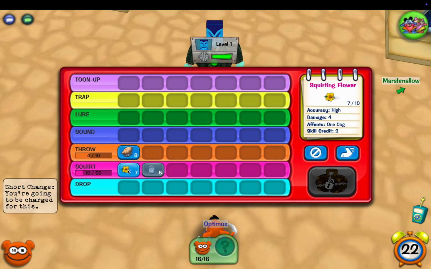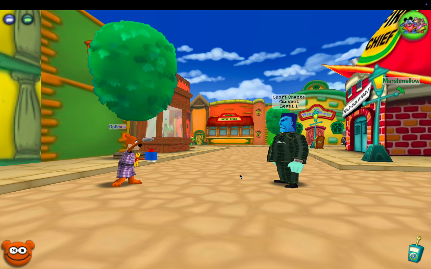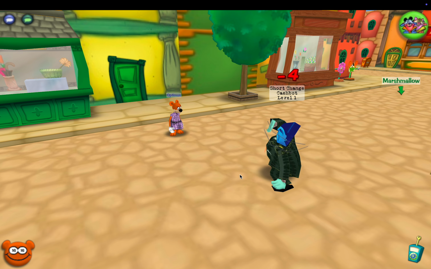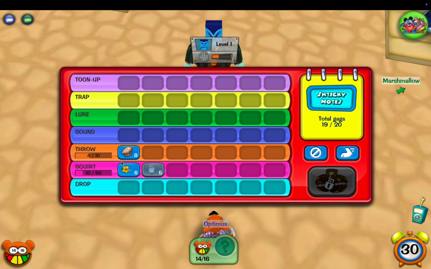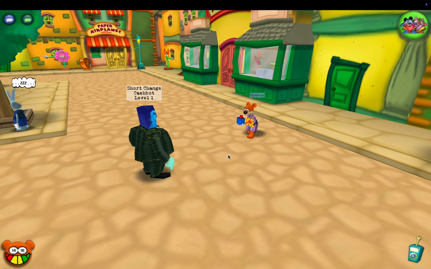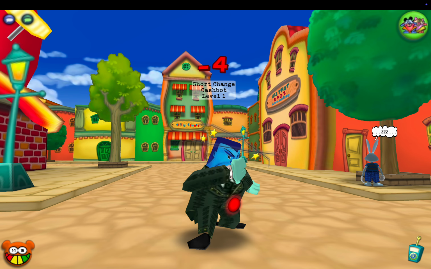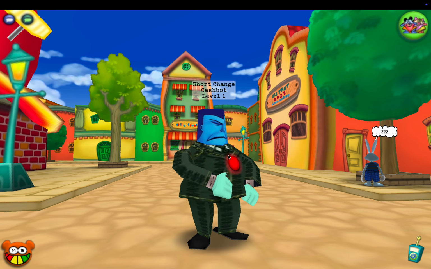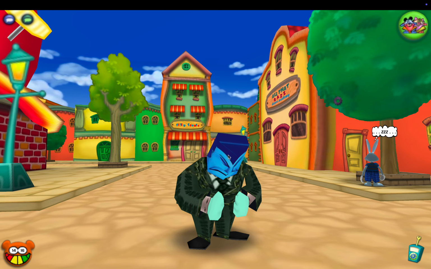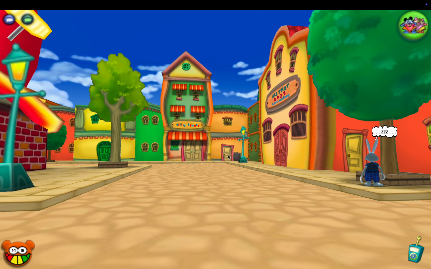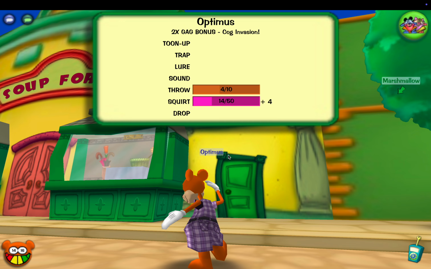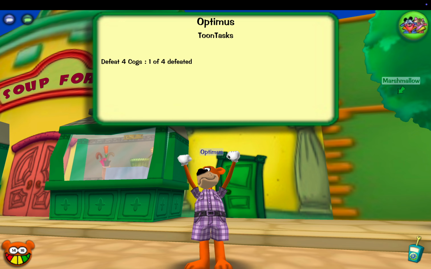We're facing a level 1 cog. We know the best way to defeat a level 1 cog is going to be 2 squirting flowers. So we are going to do that. We could have also used 1 drinking glass to defeat this level 1 cog. However, we want to both save our drinking glasses if we need them later, and we also want to get the gag experience points. And so we are going to be using the more basic strategy to kill the level 1 cog, being to use a squirting flower.